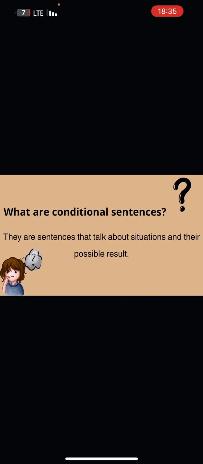What are conditional sentences? They are sentences that talk about situations and their possible results. Sometimes they are real, sometimes imaginary, and sometimes impossible. For example, if you study, you pass. That is a conditional sentence. In this video, we will break down each type one by one.